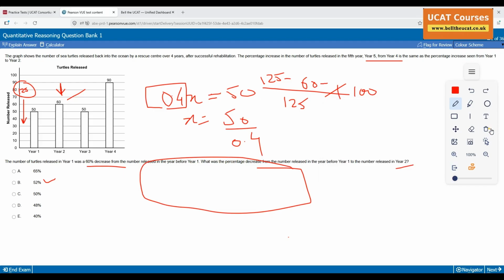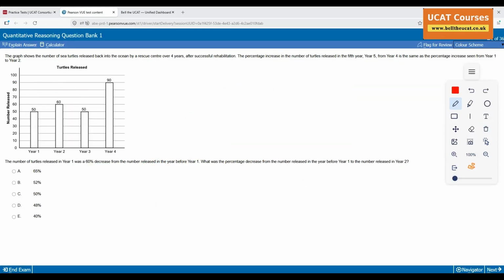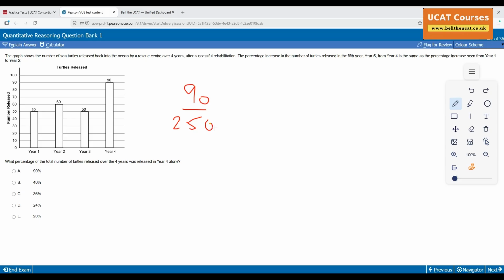Okay, moving on as swiftly as we can. My next question, I always find this annoying: what percent of the total number of turtles released over the 4 years was released in year 4? I need 90 divided by 250, since 50 and 50 is 100, plus 60 is 160, plus 90 is 250. So 90 over 250 times 100.